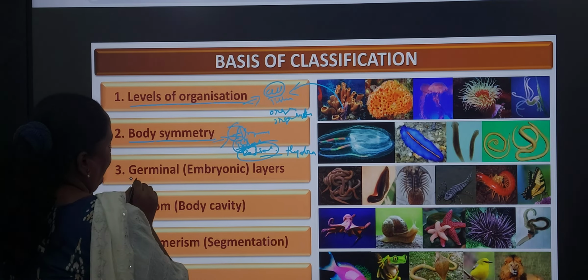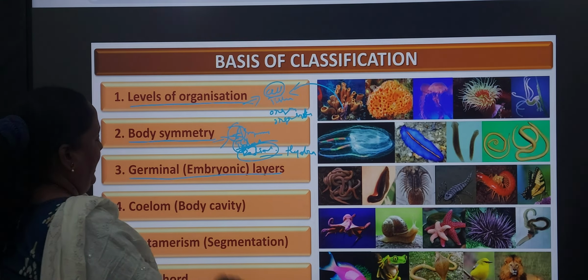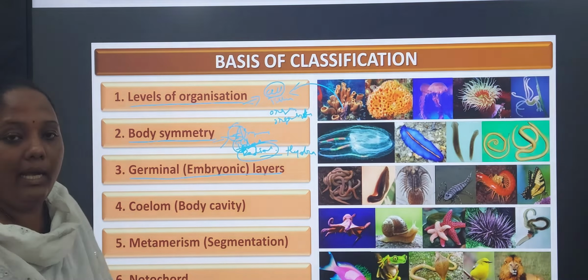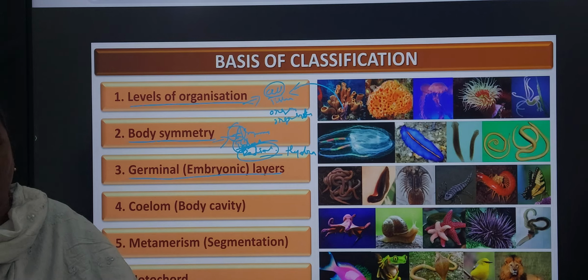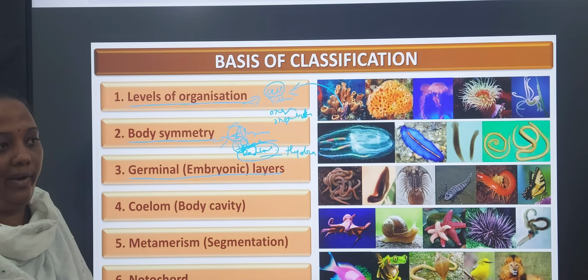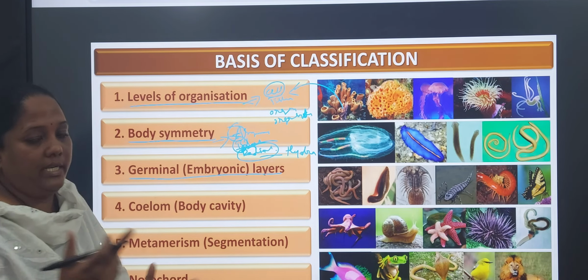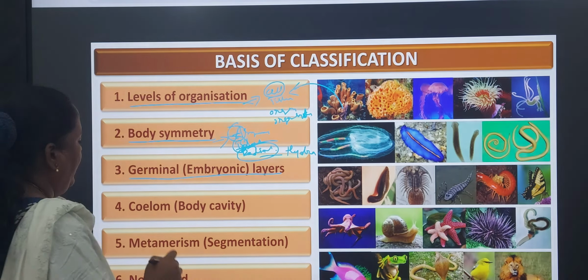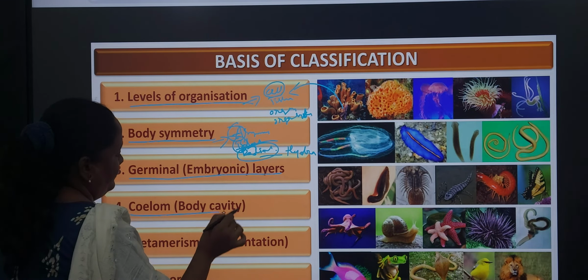Next, the third one is germinal embryonic layer. How many layers are present in the embryo? There are three layers: ectoderm, mesoderm, endoderm. Depending on the three embryonic layers, we can identify which level of organization is present in the species. Next, coelom. What is a coelom? A body cavity which is present in the organisms. Next, metamerism.